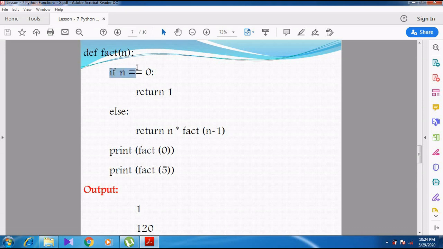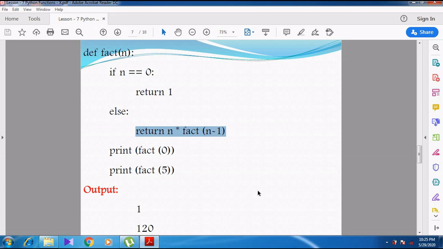If n is equal to 0, if 5 is equal to 0, what happens? Whether the condition is true or false. So the condition becomes false. False means it goes to the else part. So what is in the else part? Return n into fact of n minus 1. So return n into fact of n minus 1 means return 5 into fact of 5 minus 1.